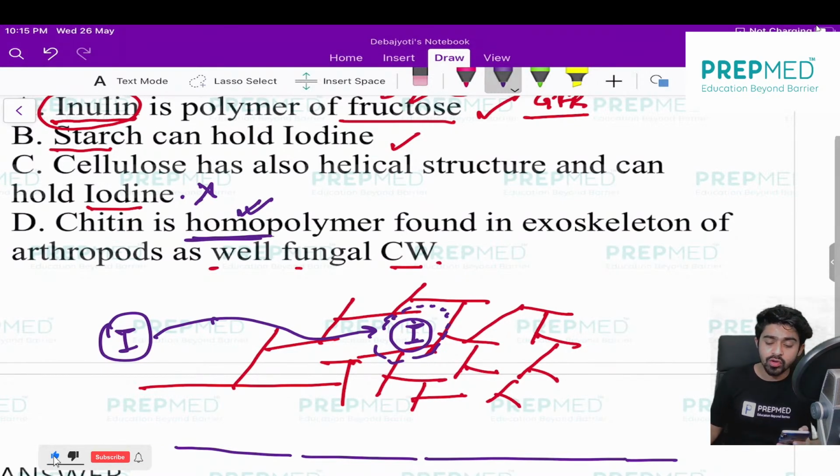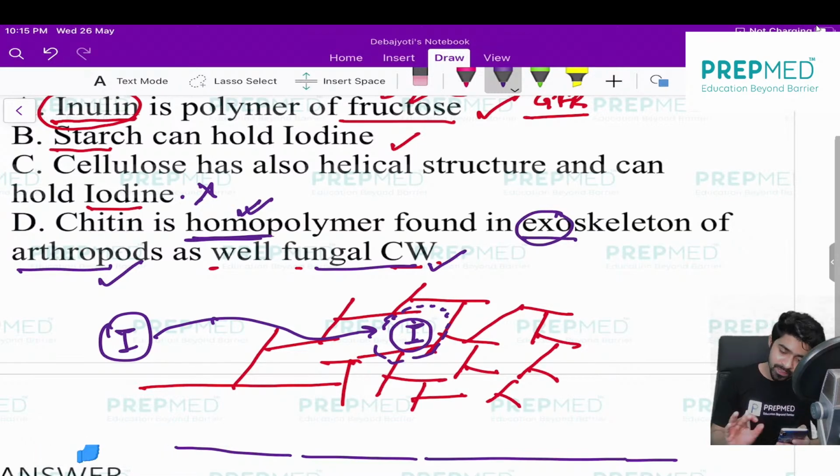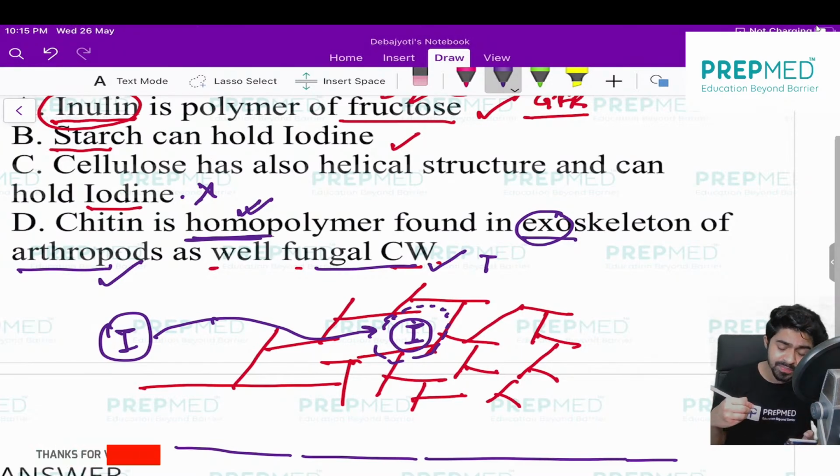So chitin is a homopolymer found in the exoskeleton of arthropods. Absolutely correct. Also, it is found in the fungal cell wall. You also know chitin is present not only in the exoskeleton of the arthropods. Okay, this statement is definitely true, but I just want to add extra points. Even in the reproductive organ of the cockroach, even in the alimentary canal of the cockroach, you have chitin as well. That is something I want to tell you.